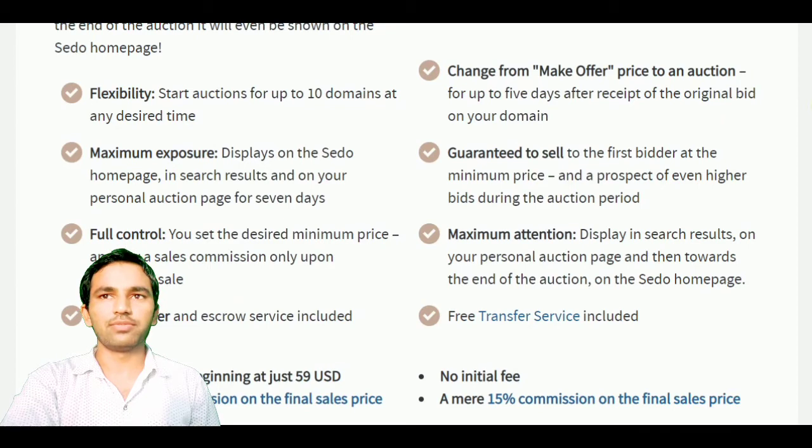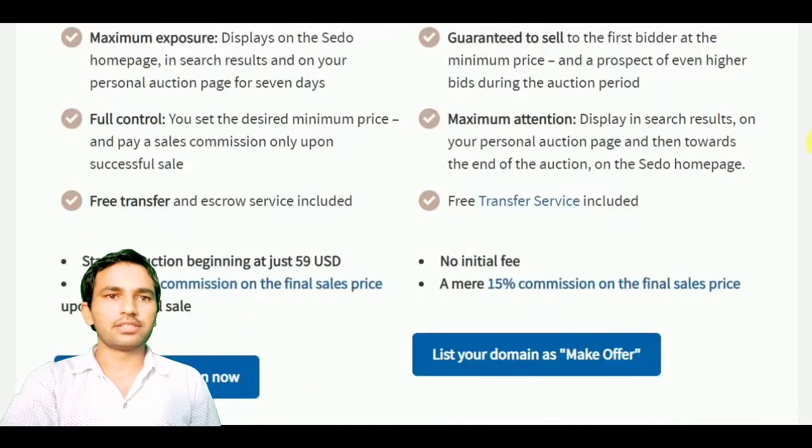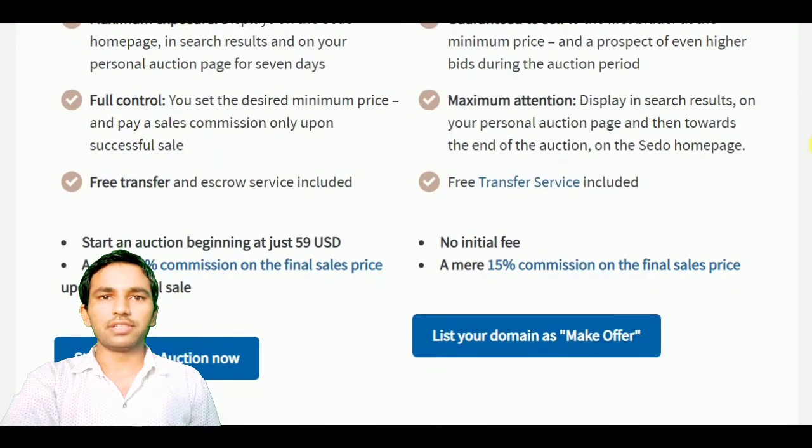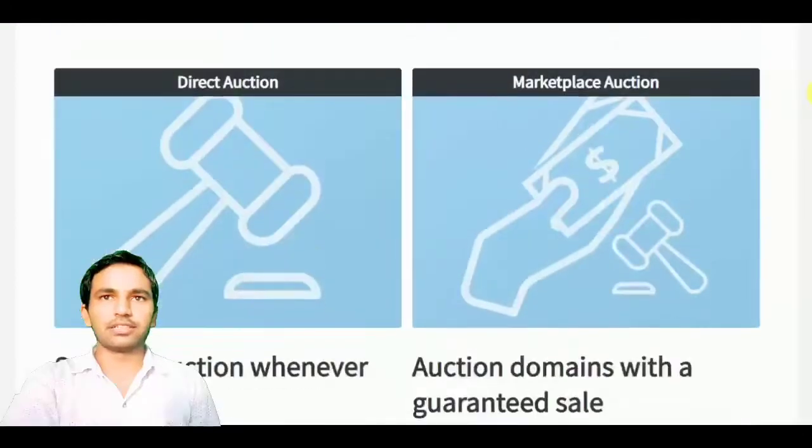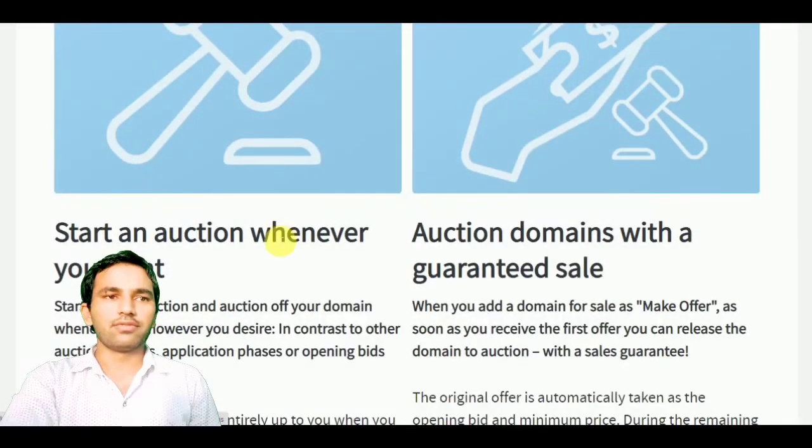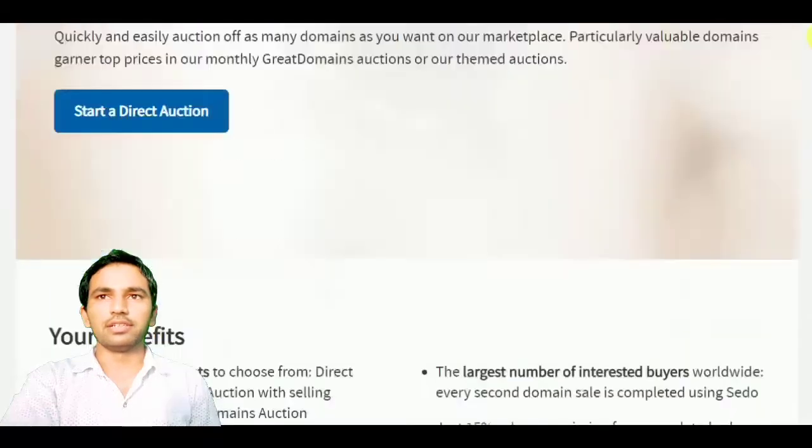All these are the benefits, but here is the difference in the fee that is charged. Start auctions beginning at just 59 US dollars, and a mere 15% commission on the final sales price. On the other hand, no initial fees and 15% on the final sales price. That is the difference between them. One category is start an auction whenever you want, and the second is domain auctions with a guaranteed sale.